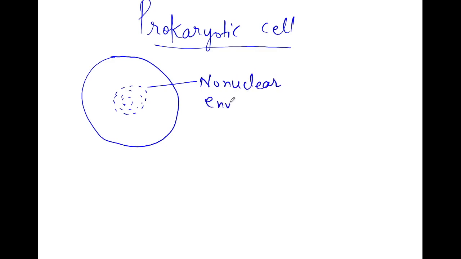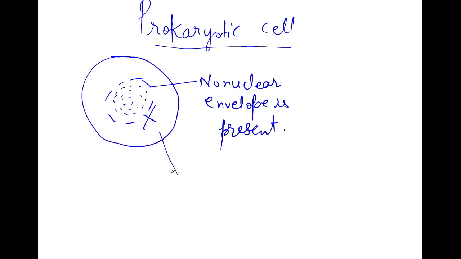No nuclear membrane or envelope is present. So what happens? All the nuclear content or stuff is scattered somewhere in the center of the cell only. So since nucleus is not embedded by any nuclear membrane, we call it that no true nucleus is present.